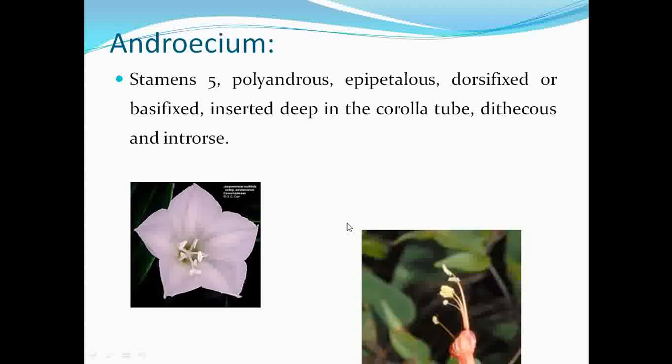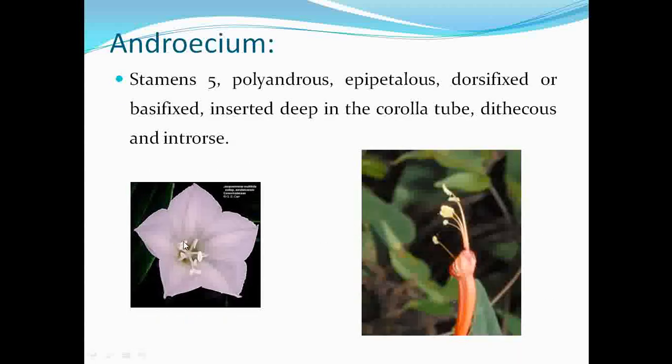Then about the androecium, the number of stamens is basically 5. Then they are polyandrous in some of the members, or you can say the anthers are free. Then they are epipetalous, meaning they are attached to the petals.